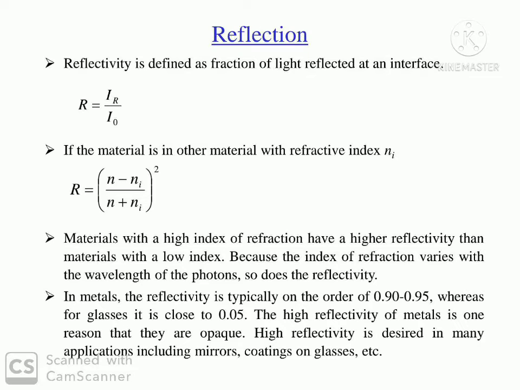Next property is reflection. Reflection is expressed in terms of reflectivity. Reflectivity is defined as the fraction of light reflected at an interface. Materials with high index of refraction have higher reflectivity. In metals, reflectivity is typically greater than that of nonmetals.